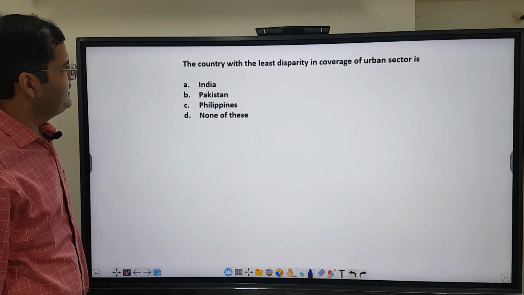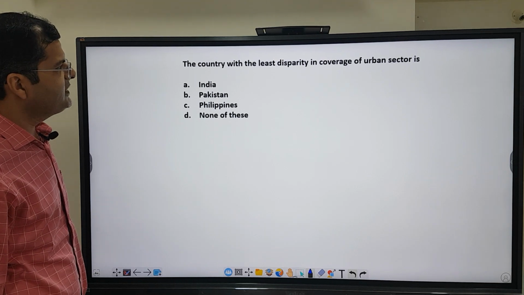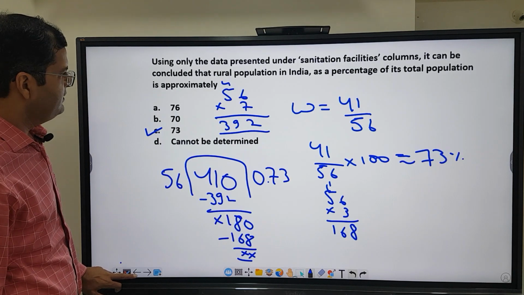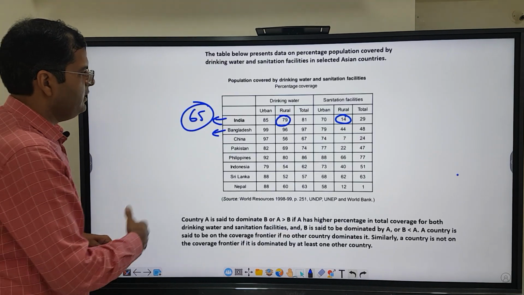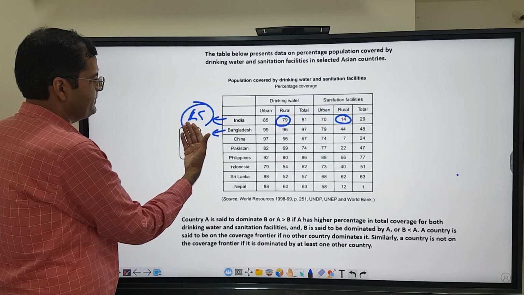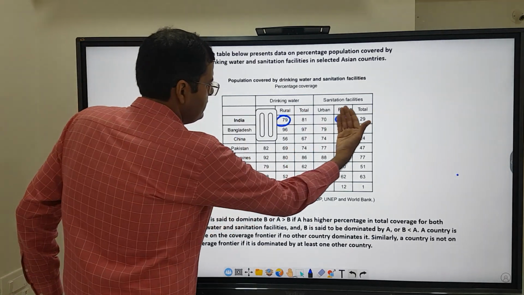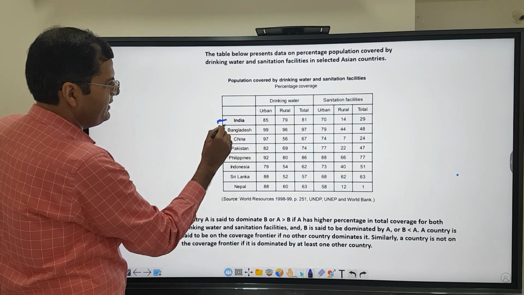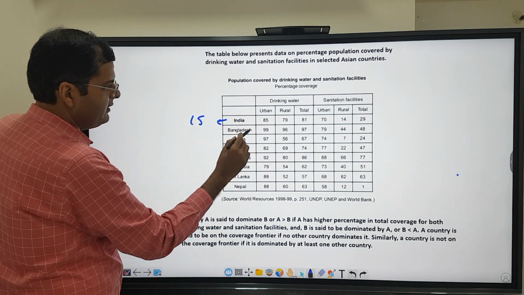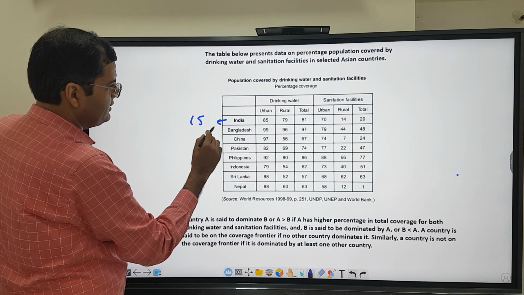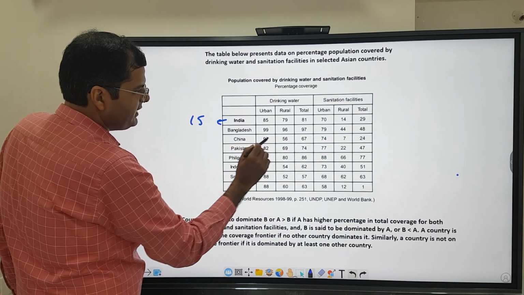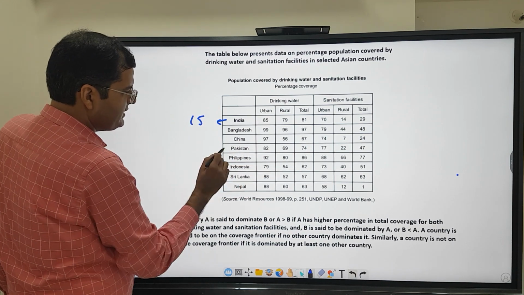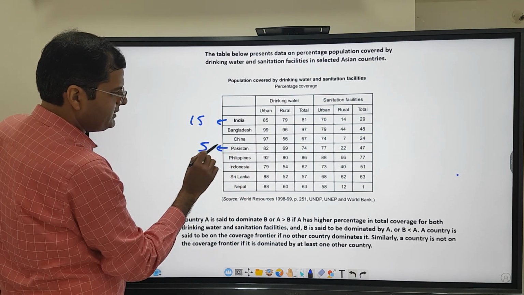Now the last question of the set says the country with the least disparity in coverage of urban sector. So now we will look at the urban sector, least disparity. If I quickly scan the urban sector, 85 and 70, it is 15 here. 99 and 79, it is 20. So India is lower here. 97 and 74, it will be more than 15. So 82 and 77 is 5. So Pakistan is the lowest till now.